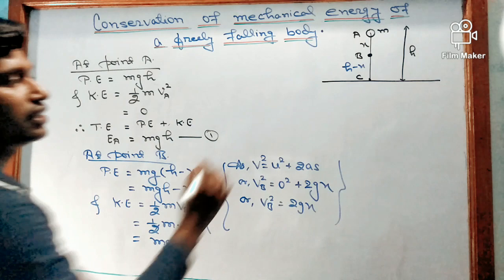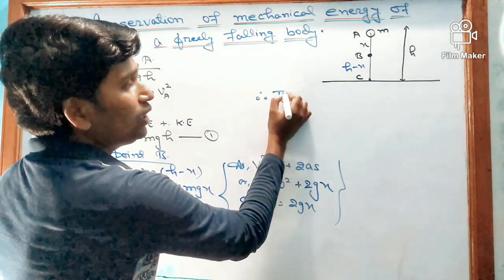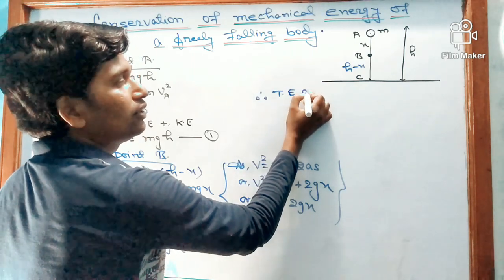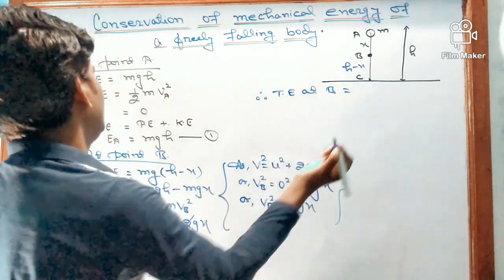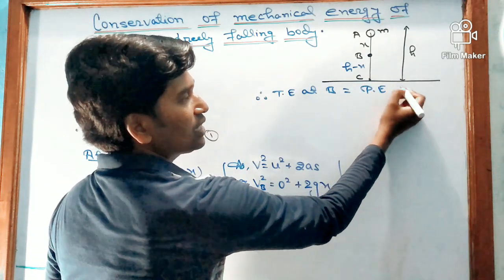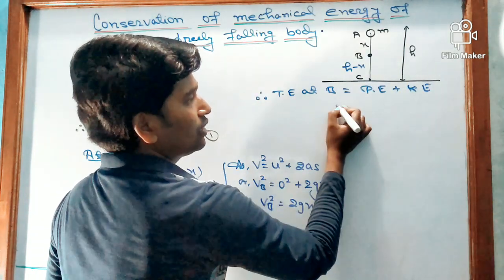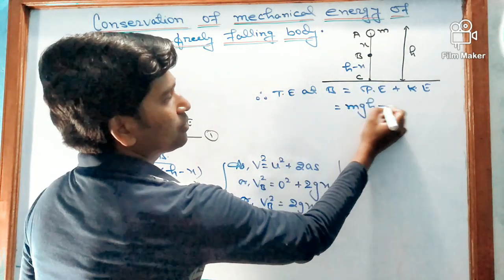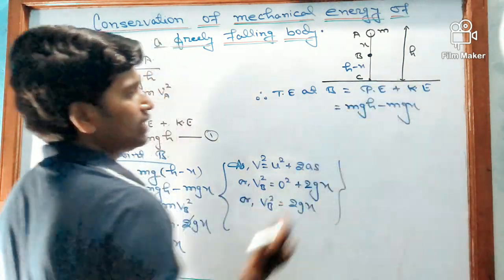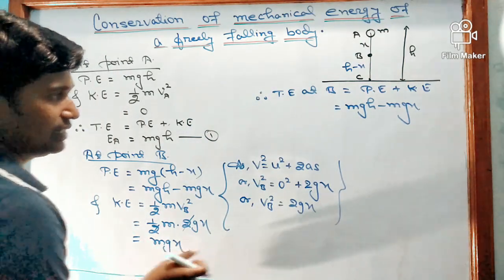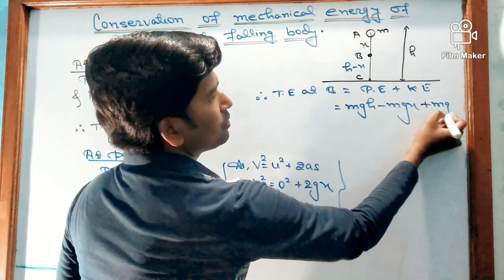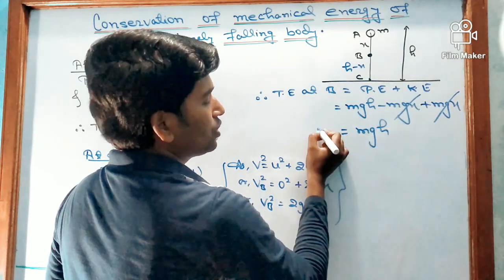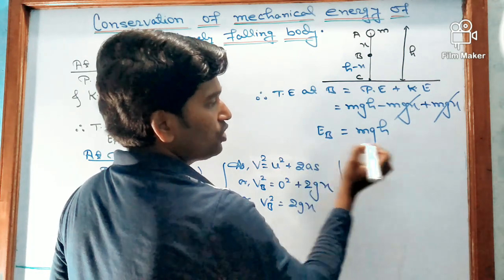This is kinetic energy. Therefore, total mechanical energy at B, we will again find as potential energy plus kinetic energy. So potential energy is mgh minus mgx, and kinetic energy is mgx. These two will get cancelled and we will get mgh. So this is the energy at point B.